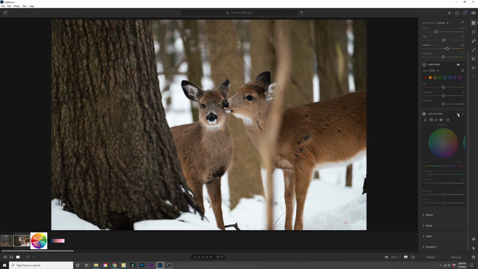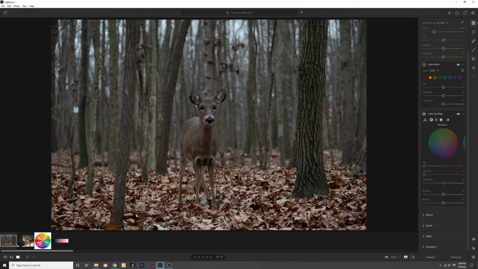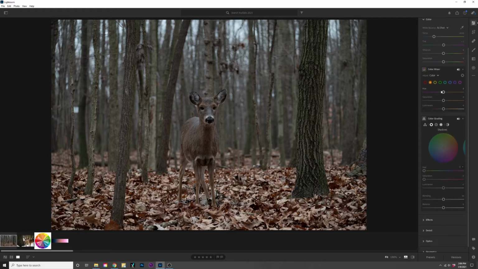That way you have a warmer image with not a lot of contrast, and now you have a lot more contrast between two different colors because blue and orange are contrasting colors. So let's do this on one more image. This is another photo of a deer I took. A little bit underexposed, but that's okay. Let's go ahead and work with it.